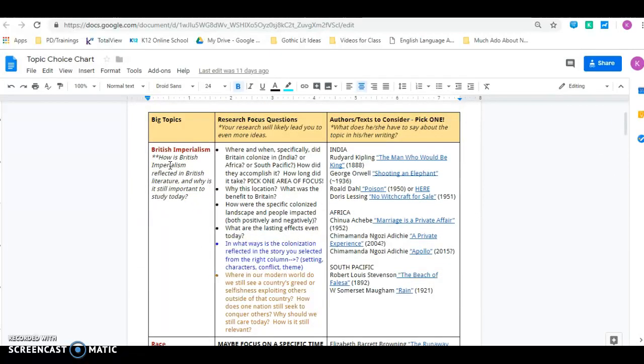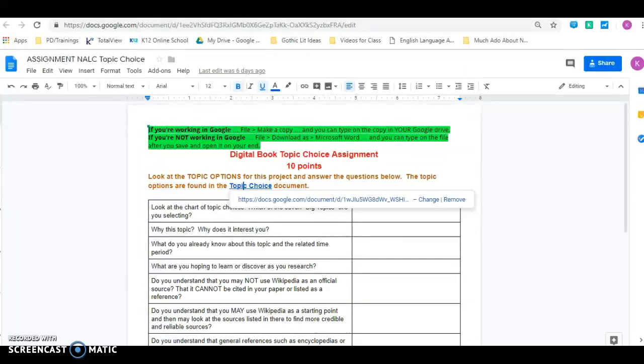Now, when you're selecting the topic, make sure that you're not only looking at what the topic is and what interests you, but make sure you look at the research focus questions and then think about how you'd want to connect it to the modern world around you. And then the short stories you'd have to pick and read from. So you want to make sure that all of these things would be of interest to you before you select your topic. Once you do that, you're going to just answer the questions on the chart.